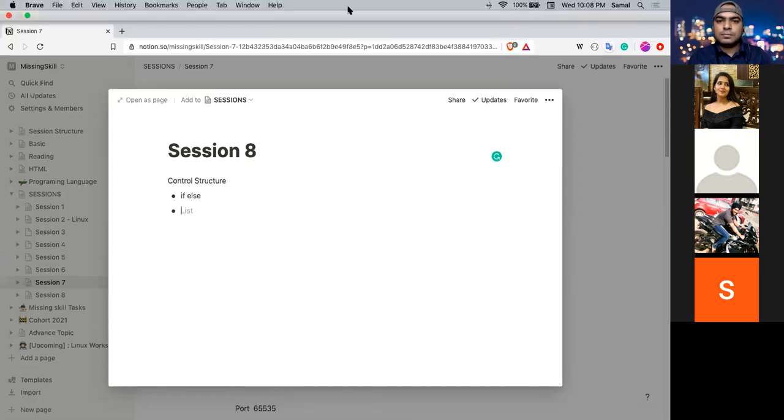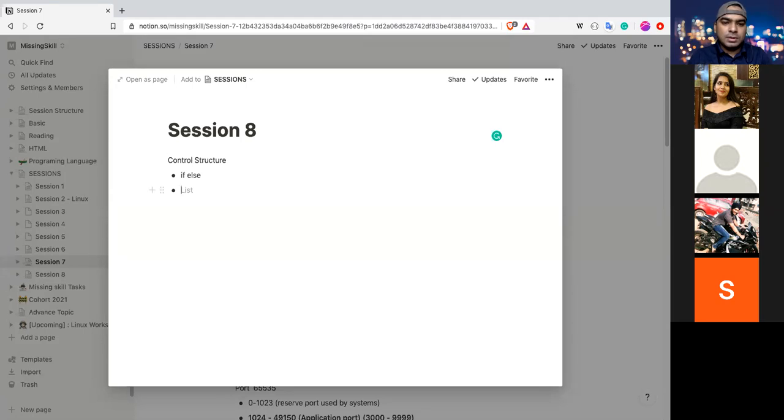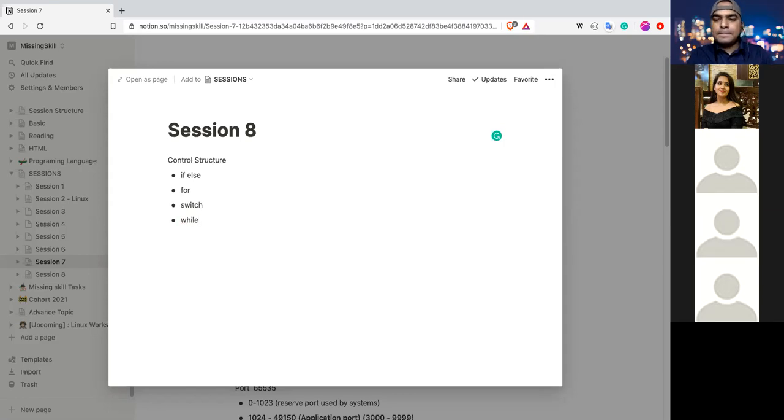Loop. So that will be a for loop, right? For, switch case, while, do while.